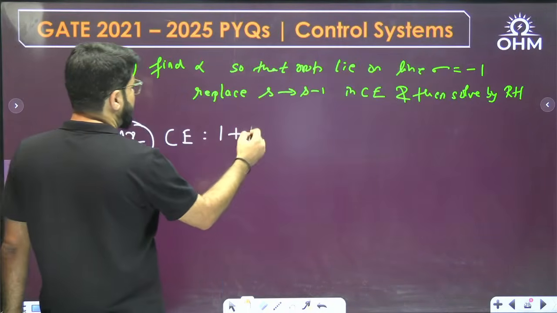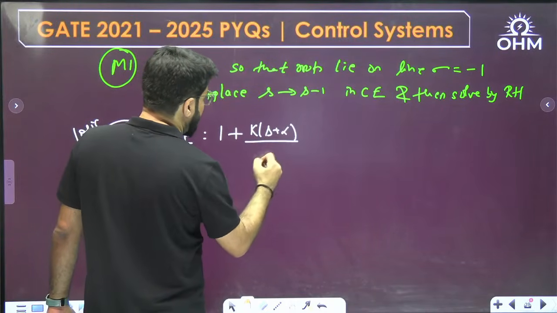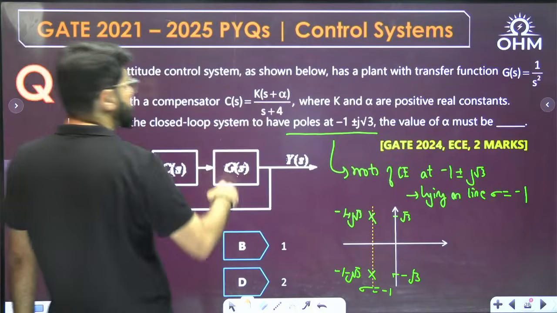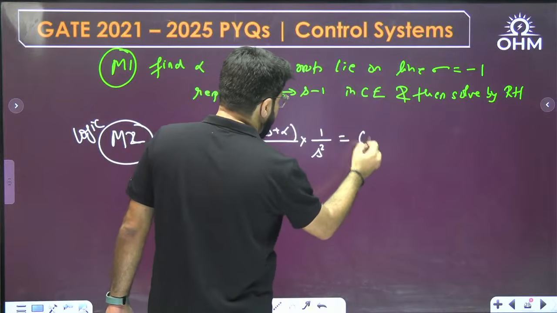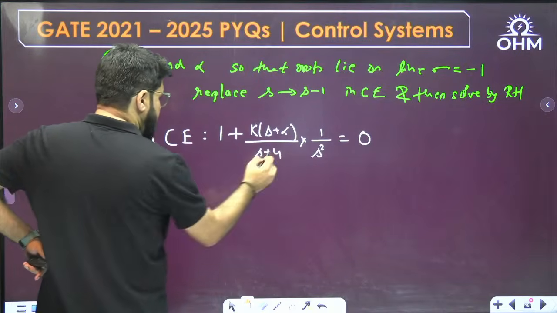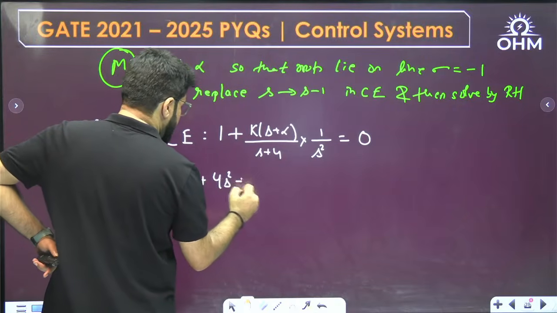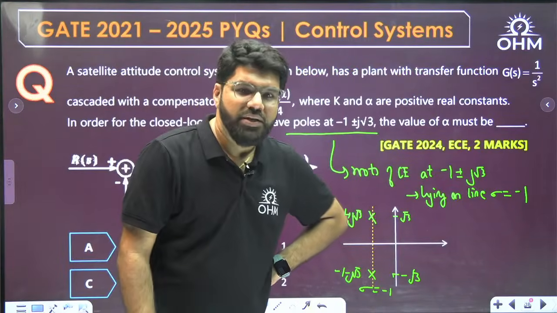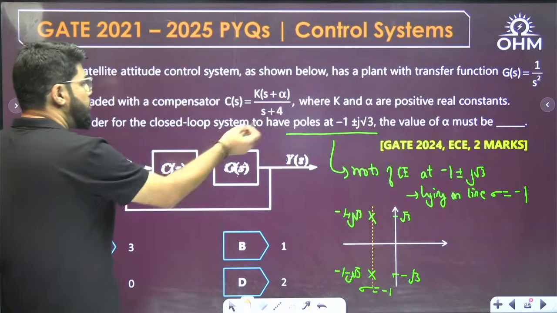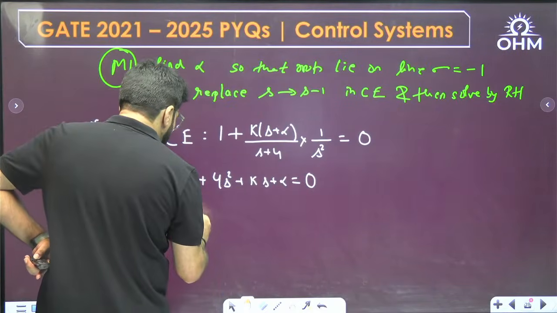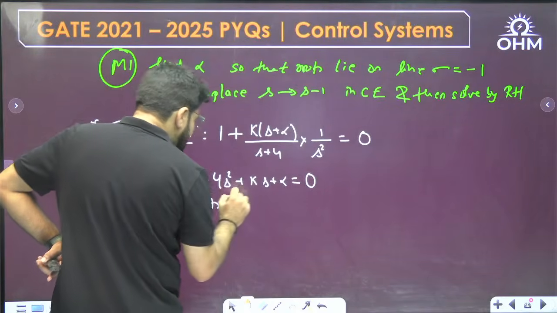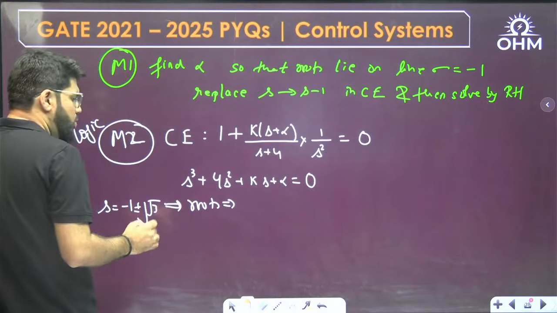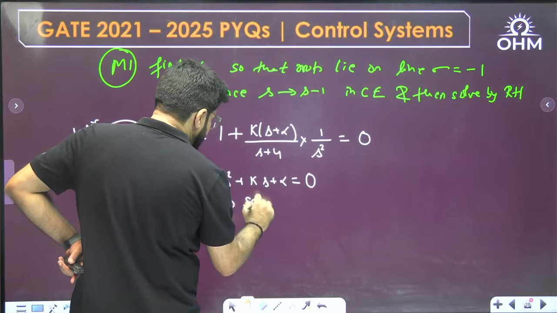Write down C(s), (Ks plus alpha) upon (S plus 4), multiplied by G(s). G(s) is 1 by S square, equal to 0. Solving it, you will get S cube plus 4S square plus Ks plus alpha equal to 0. You want the roots as -1 plus minus j root 3. What is the question? The poles mean roots of the characteristic equation. So S equal to -1 plus or minus j root 3 are the roots. If they are the roots of this equation, they will satisfy the equation.